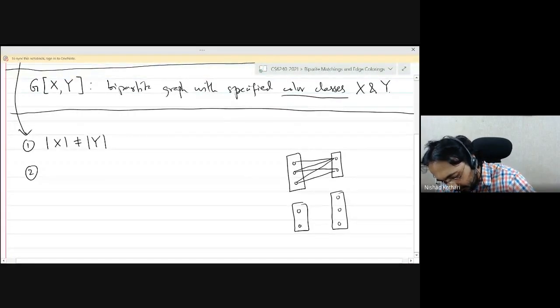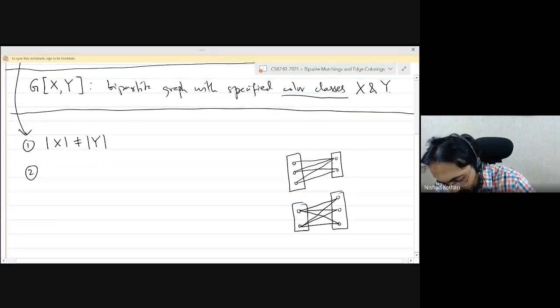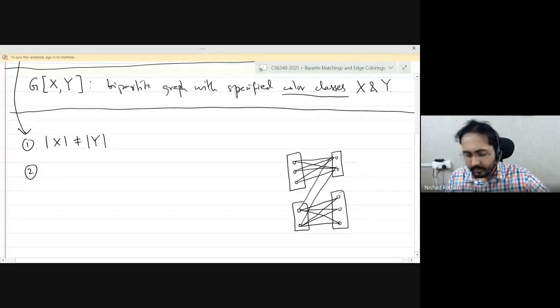So supposing your graph looks like this, I don't know, something like this. I tend to draw graphs that are prettier looking. So let me make this drawing. Supposing my graph looks like this. Okay.